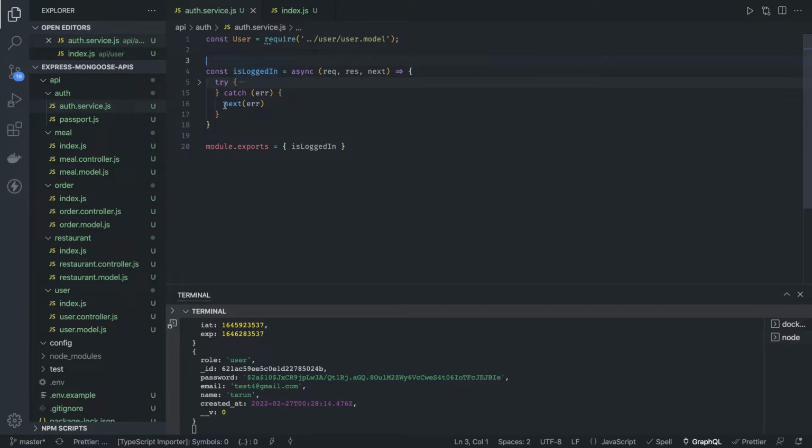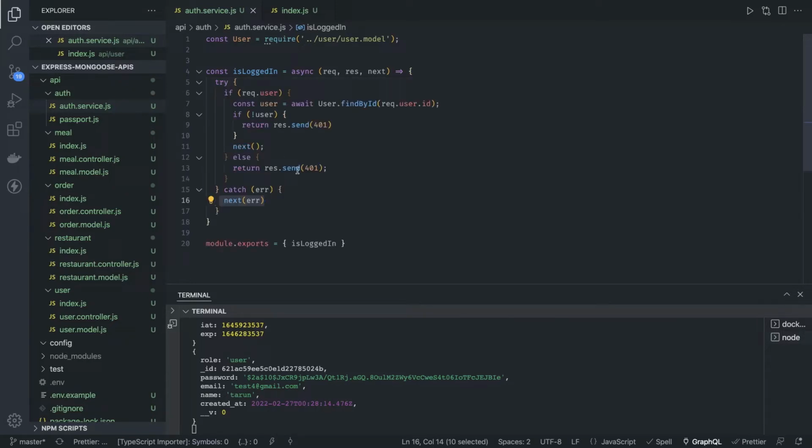And using next, you should be able to handle the error coming out from the middleware. Otherwise your request will be stuck and you will not get the response back. But this way is also fine: you just make the function async, and you can await the mongoose method User.findById.